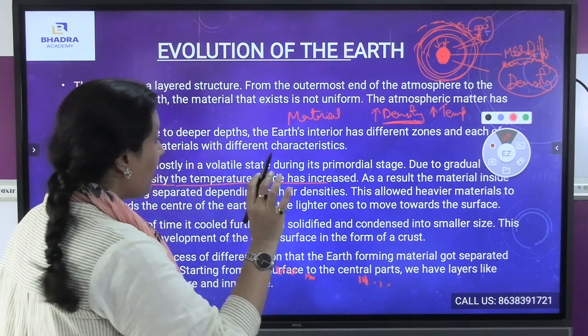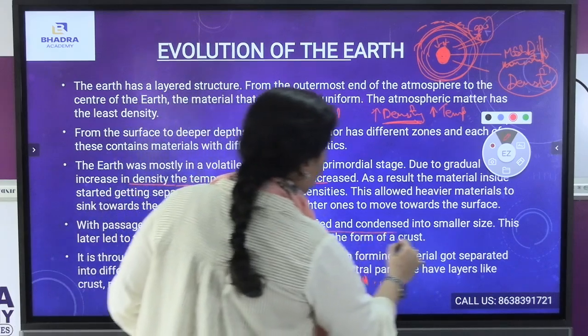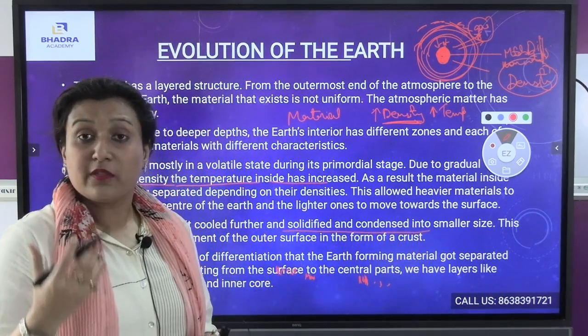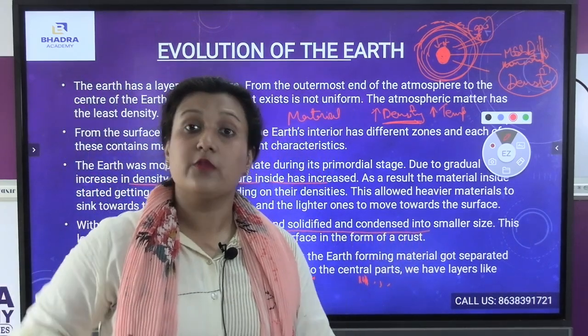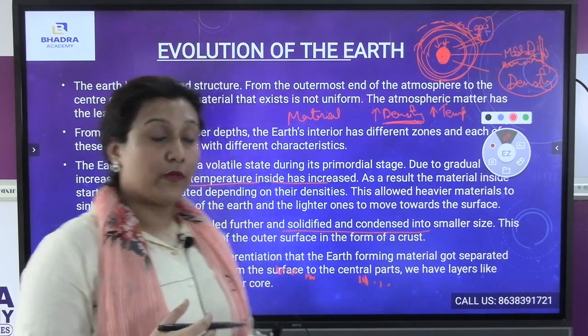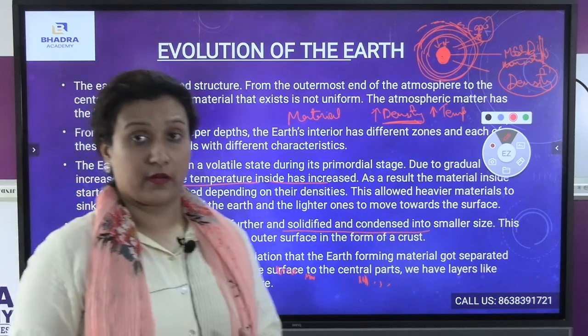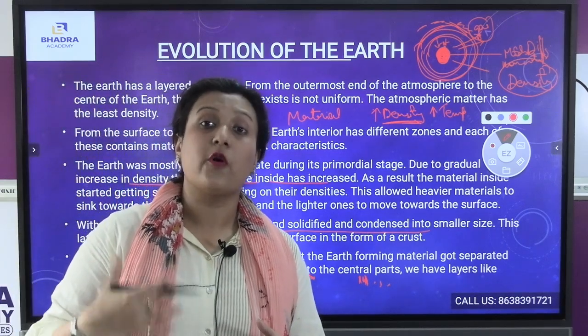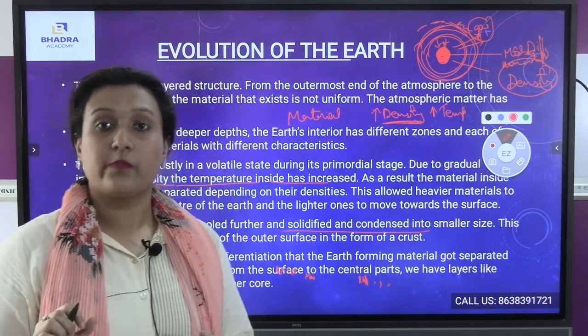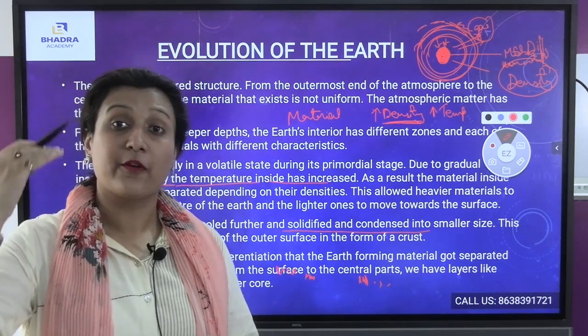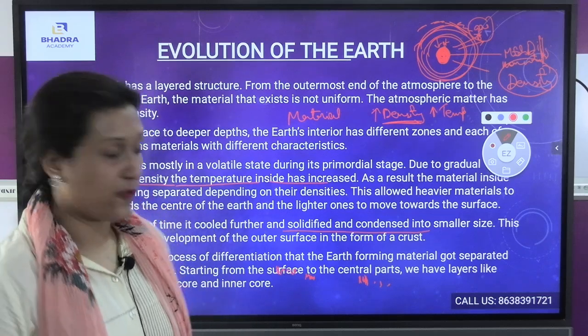You can say the earth has a core. It became solidified and condensed to form into a smaller size, and then formed the upper crust. The upper crust has been formed afterwards. After the smaller planet has been formed, slowly, layer by layer, the upper crust has been formed.